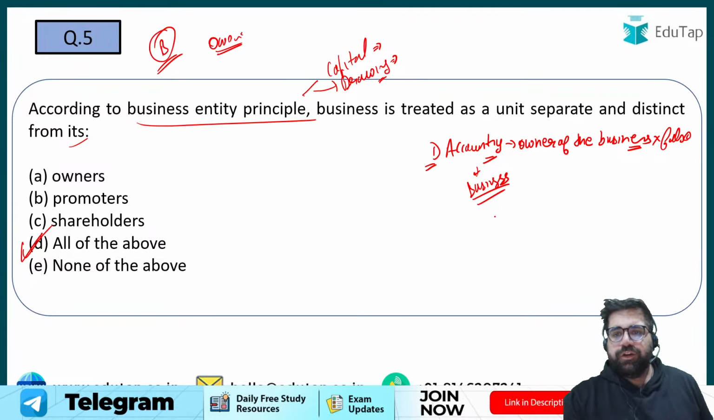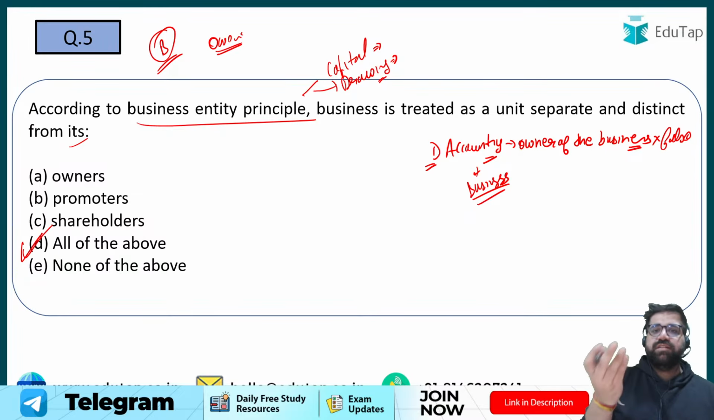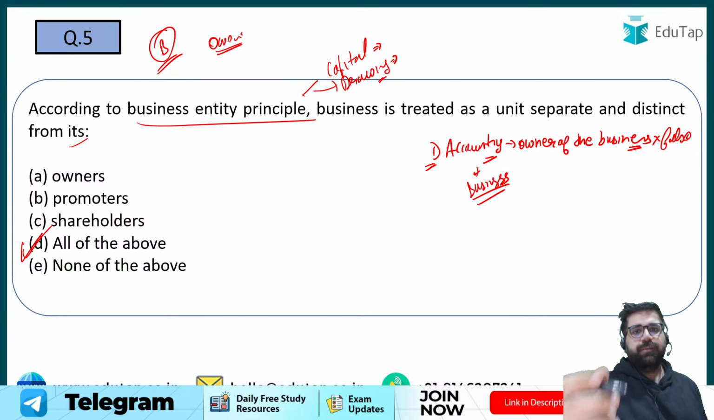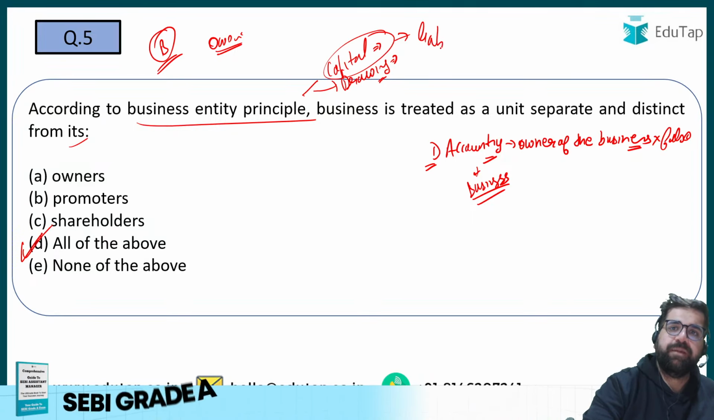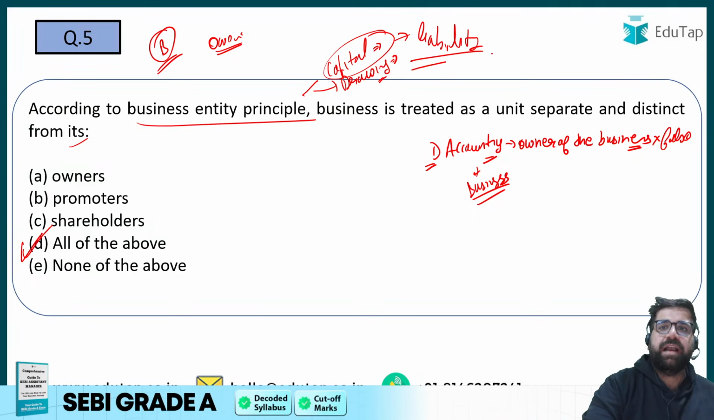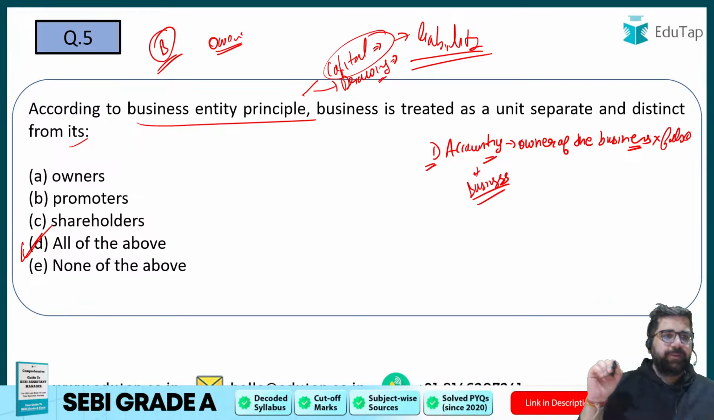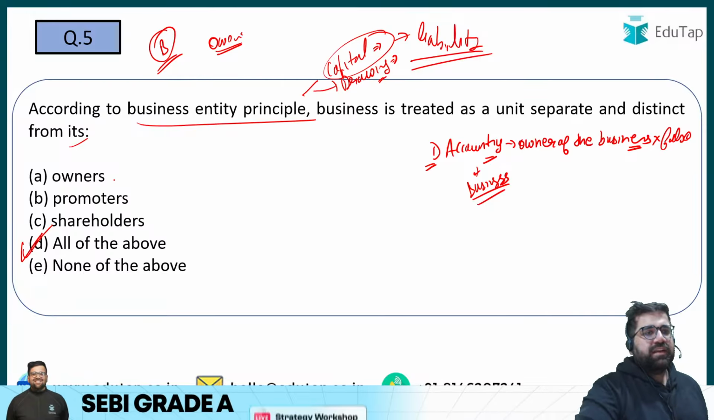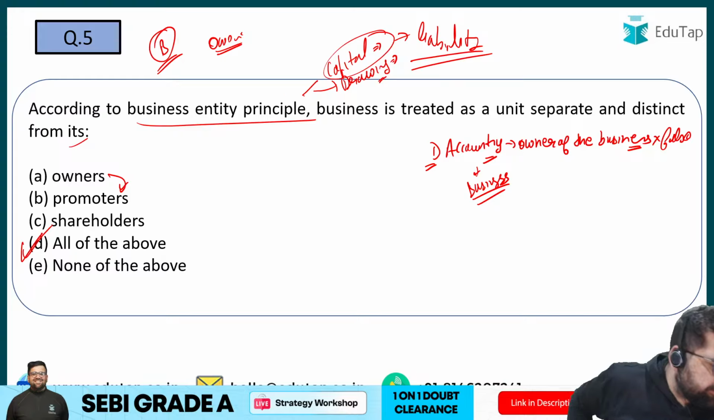That due to this particular principle, we know that capital account is different and drawing account is different. But due to this particular principle, can I say that capital is a kind of a liability, not pure liability, but a kind of a liability for a business? Confusion between A and D. See, owners are sometimes also known as promoters. So therefore, the answer will be option number D only.